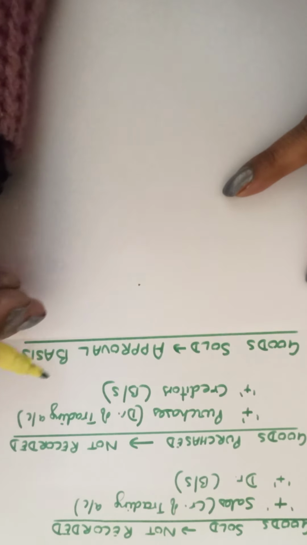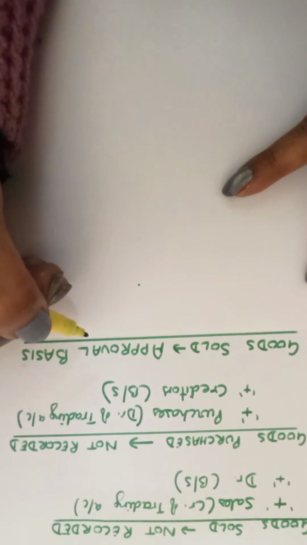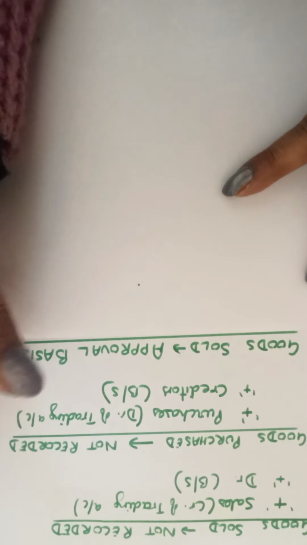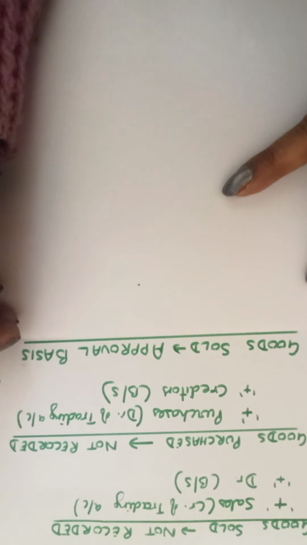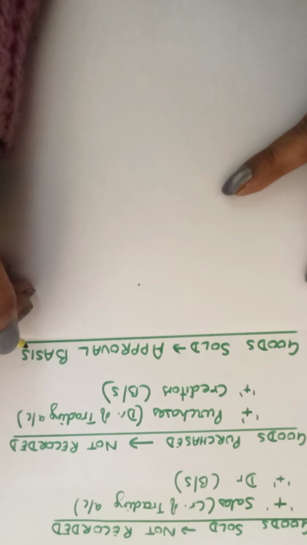Supposing I want a chocolate. I send my sister to get a bar of chocolate. But I tell my sister to get one specific A brand of chocolate. Sister goes there. She gets confused. A brand is not available and B brand is available. Now sister gets confused whether to take it or not. So she asks the shopkeeper, I have been asked to get A brand. That is not there. If this B brand I take is not accepted, it will be returned back to you. Sir, will you take it back?